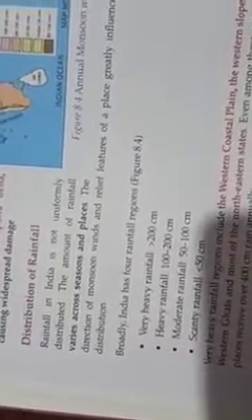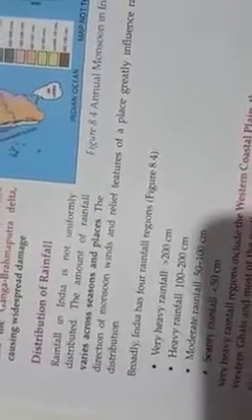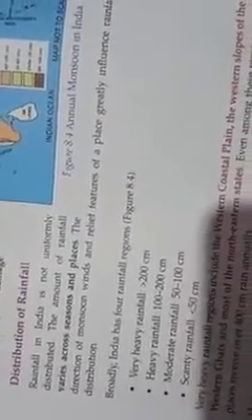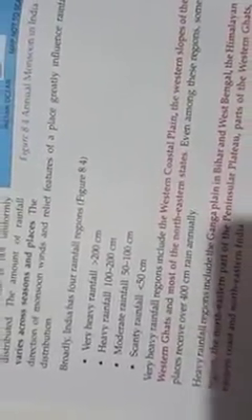Rainfall in India is not uniformly distributed. The amount of rainfall varies across seasons and places. The direction of monsoon winds and relief features of a place greatly influence rainfall distribution. Broadly, India has 4 rainfall regions.